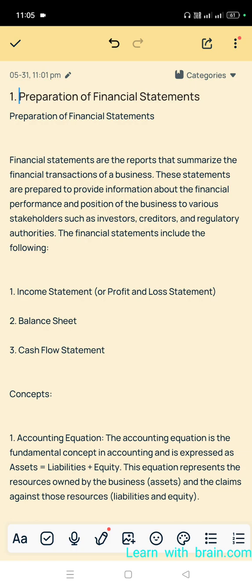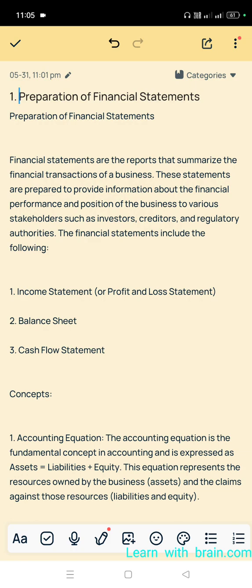So what are financial statements? They are reports containing a summarization of the financial transactions of a business.